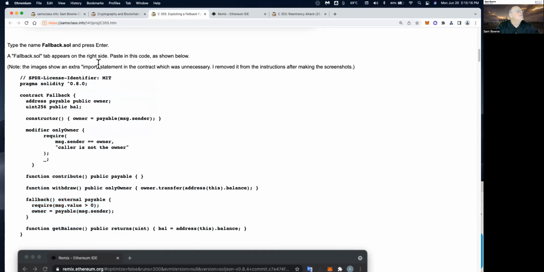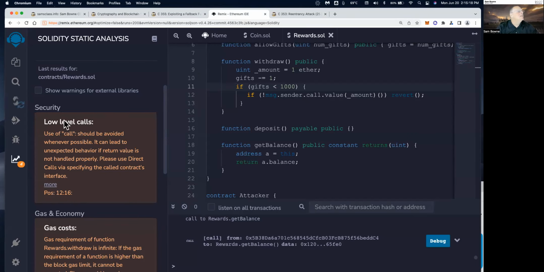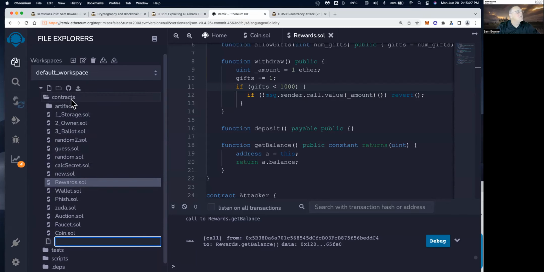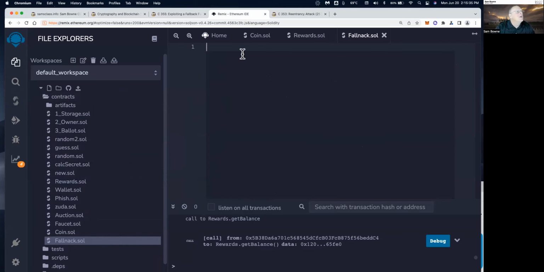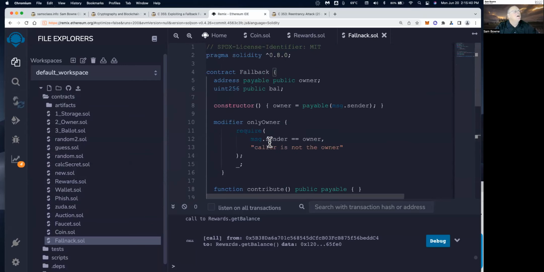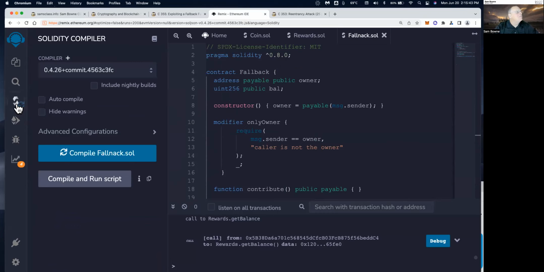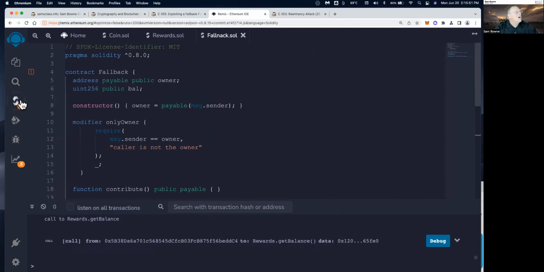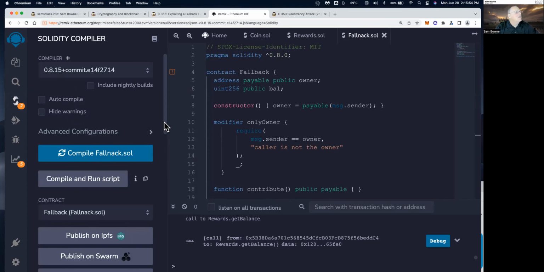Anyway, so there's the function, and this is going to be fallback.sol. So let's go to my functions here. It looks like I don't have a fallback now, so I'm going to add one. Fallback. I spelled it wrong. I don't think it matters. All right, there it is. And now I'm going to compile it. It's got warnings, but no errors.